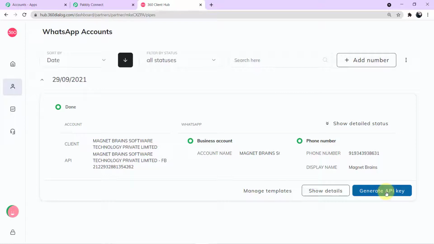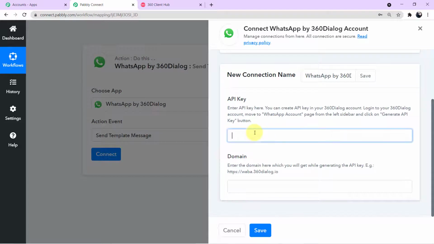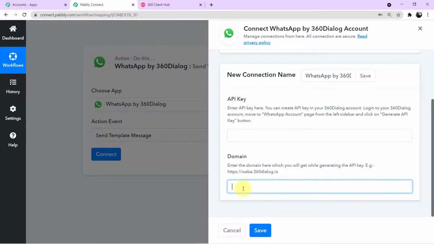Now let me tell you one thing, this process of generating the API key is a one-time process. You don't have to do it again and again. Just once you have to generate the API key, and the same API key can be used for different workflows, okay? So when you generate the API key, you have to copy the API key and the domain as well. Go back to your Pabbly Connect account and you have to paste it here accordingly. Here the API key and the domain. Now you will click on save and you will be automatically authorized back to your workflow.